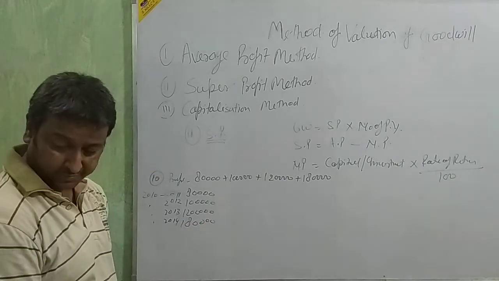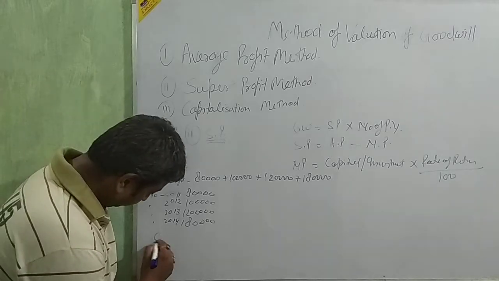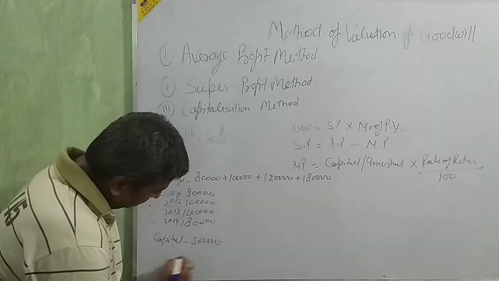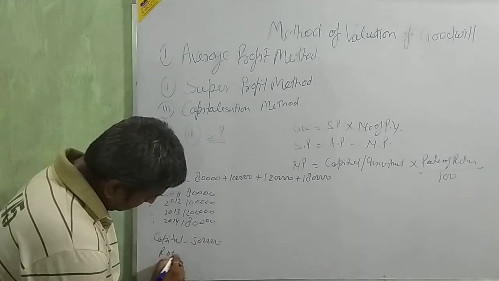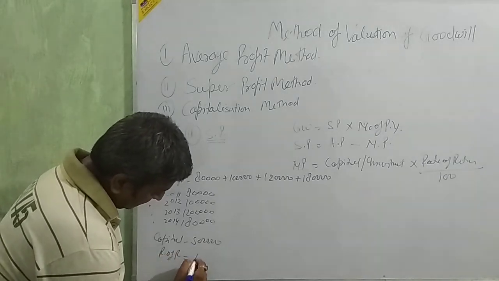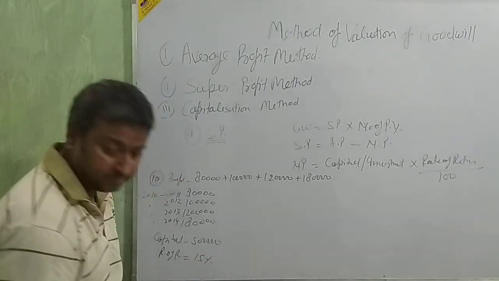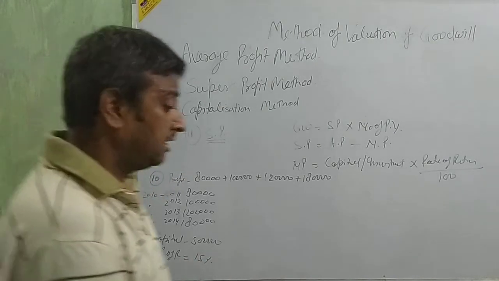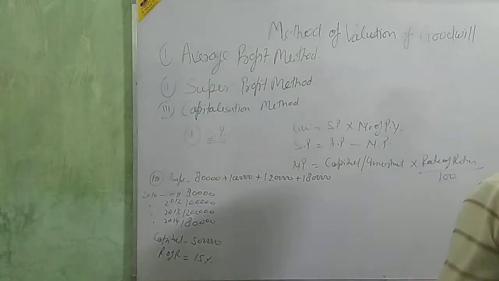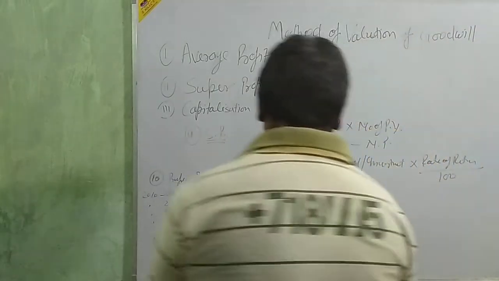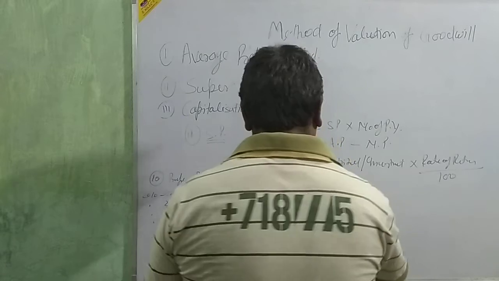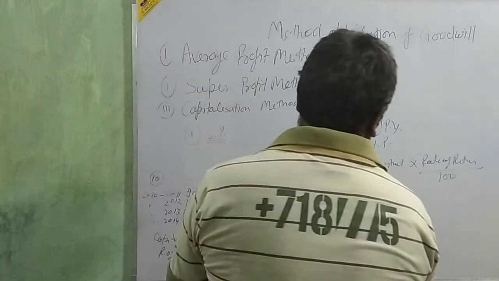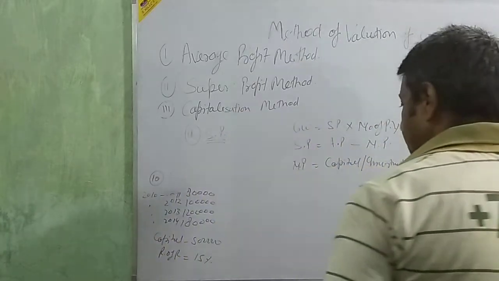This firm has a capital investment of 5 lakh. Capital is 5 lakh and a fair rate of return on investment is 15% per annum. Okay. Now first we are going to calculate average profit, then normal profit, then we are going to calculate the goodwill. Okay, beta. First we are going to calculate normal profit.